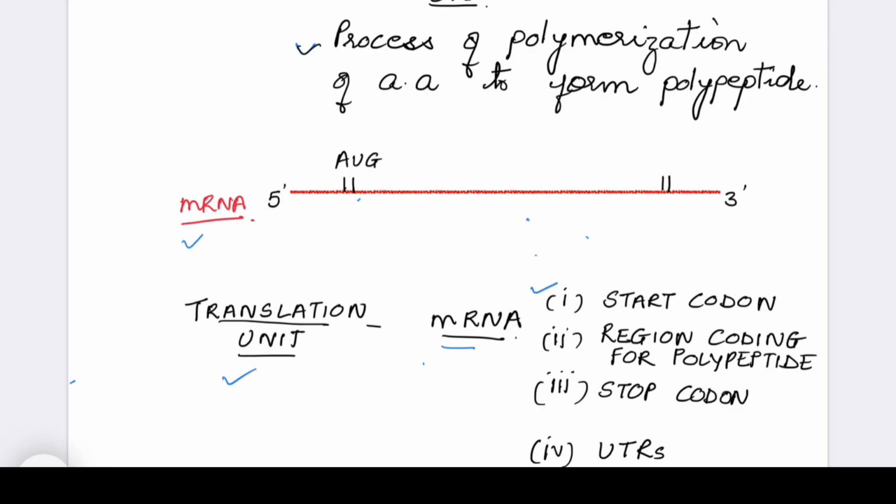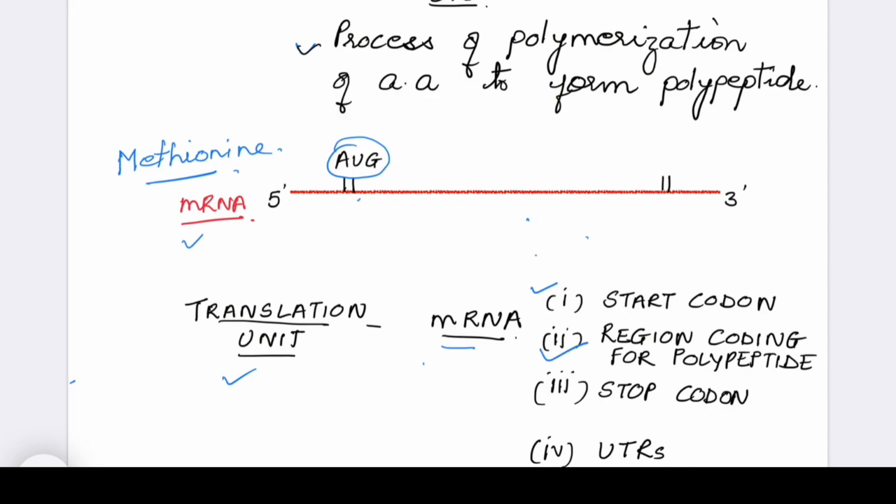Start codon is the area where the translation starts, and the codon is AUG. So AUG is the codon that starts the translation, and the amino acid that is coded for it is methionine. So here is where the translation begins.